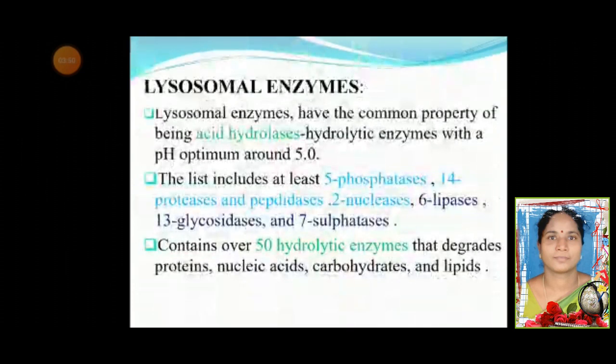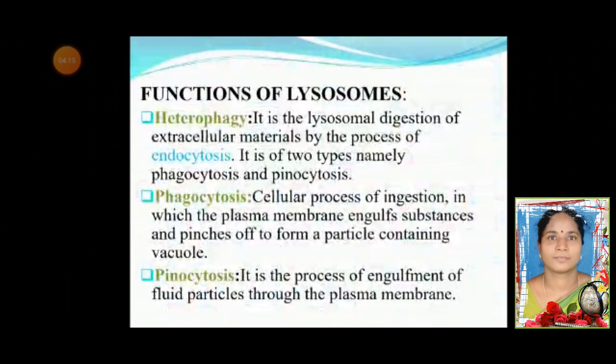Lysosomal enzymes have the common property of being acid hydrolases, hydrolytic enzymes with a pH optimum around 5. It includes 5 phosphatases, 14 proteases and peptidases, 2 nucleases, 6 lipases, 13 glycosylases, and 7 sulfatases. It contains over 50 hydrolytic enzymes that degrade proteins, nucleic acids, carbohydrates, and lipids.